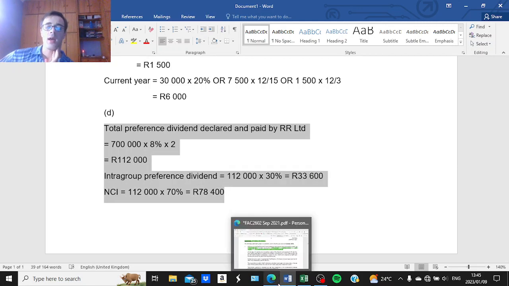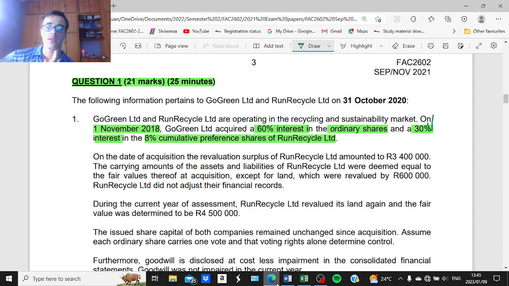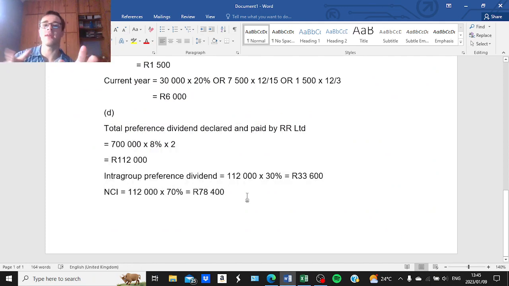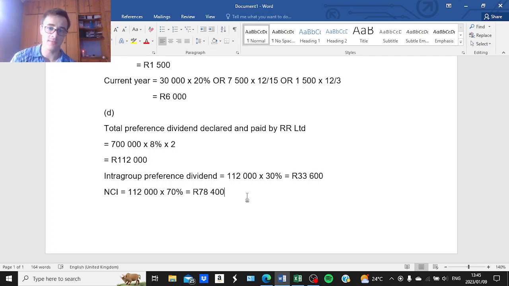All right. Also, just another note that I would like you to make is that, remember, for the purpose of control, to determine whether the parent is a majority shareholder, we need to consider the ordinary share capital.